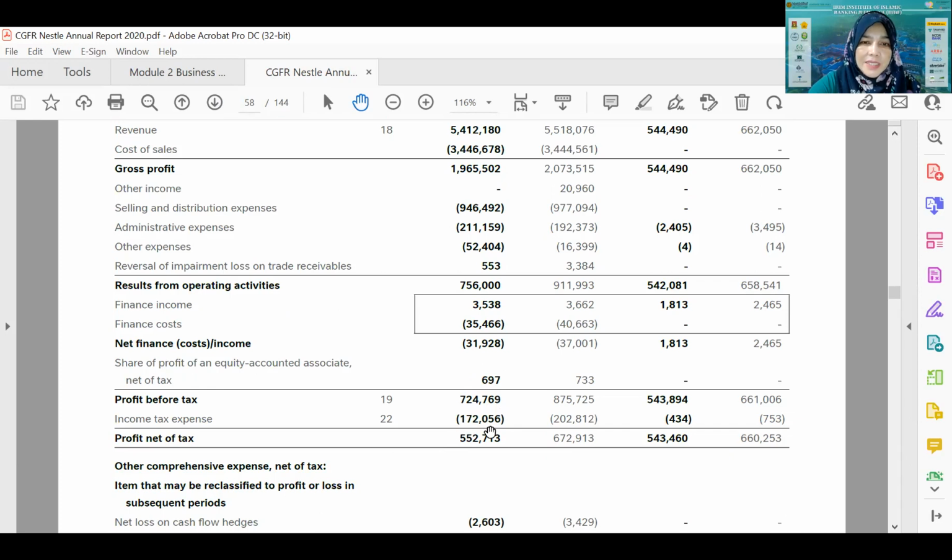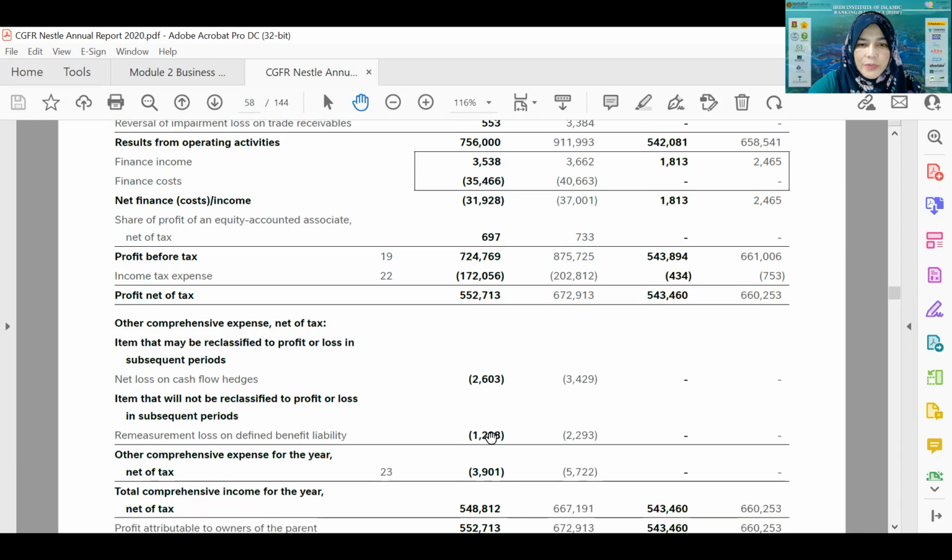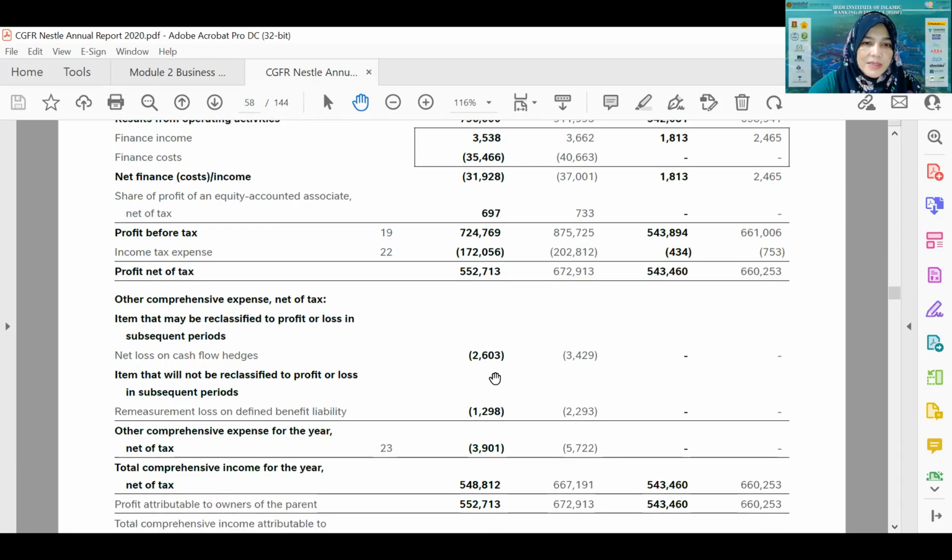After they calculate the tax, they report the profit net of tax, meaning the profit after they pay tax. Then they add some other income and expenditure. For example, this is in terms of cash flow hedges, meaning hedging the cash from the activity of hedging money.